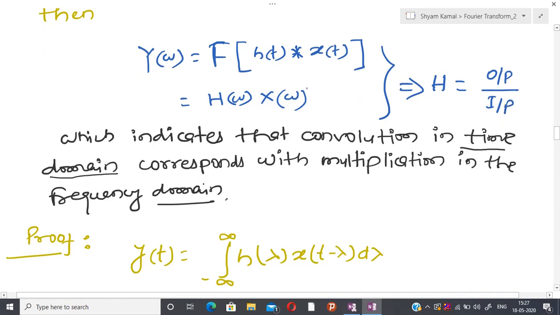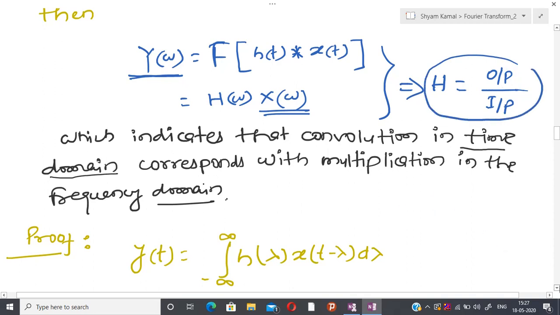Here I am defining it a little differently: the Fourier transform of output by the Fourier transform of input. So we are not telling exactly that H(omega) is a transfer function, but it is something like a transfer function. Here the output is in terms of the frequency domain, please always remember this.